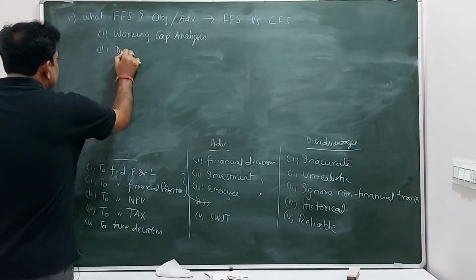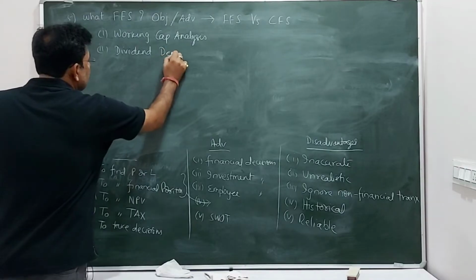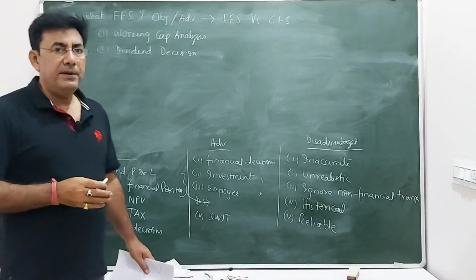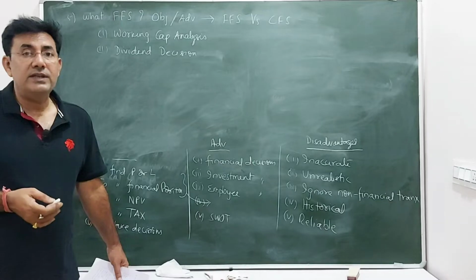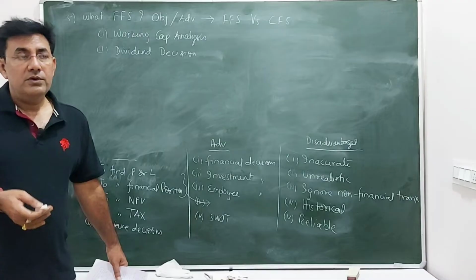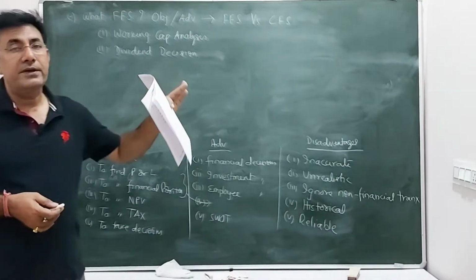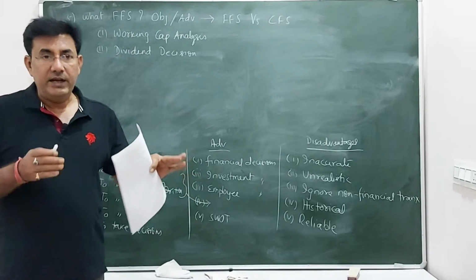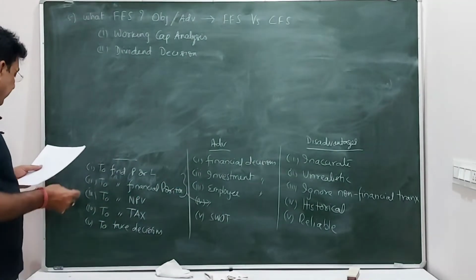We can take dividend decisions with the help of fund flow statement, because if there is a company, joint stock company, so it has to pay the dividends. So it has to decide, the management, how much dividend has to be paid to the shareholders. So before taking these decisions, the management would like to prepare this fund flow statement. Then only it can know the current position of the fund, and accordingly it will distribute the funds among the shareholders. So this is one important one.